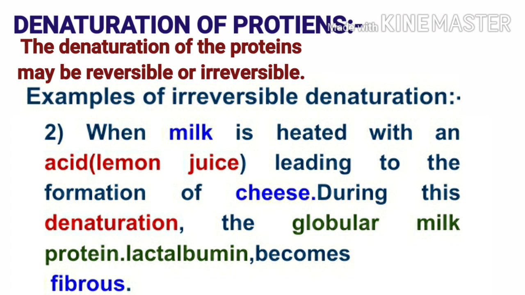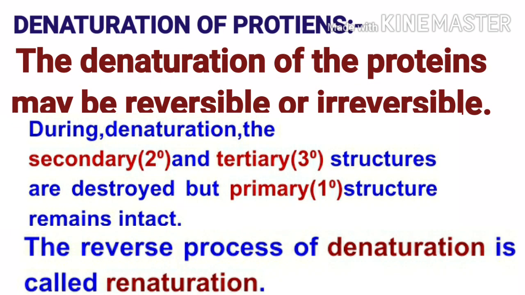Let us discuss the second example of irreversible denaturation. When milk is heated with an acid, that is lemon juice, leading to the formation of cheese, during this denaturation process, the globular milk protein lactalbumin becomes fibrous. So during denaturation, the secondary and tertiary structures are destroyed, but primary structure remains intact.